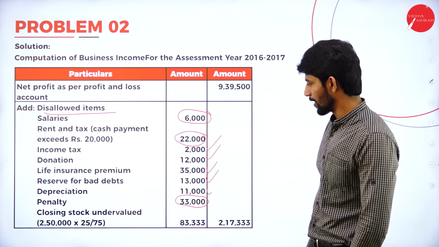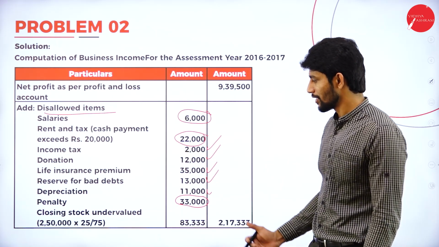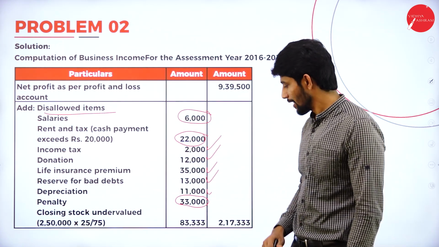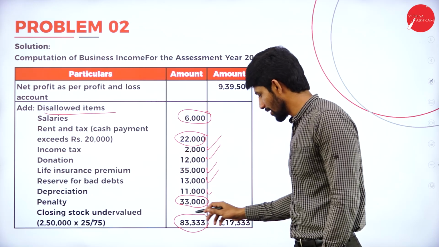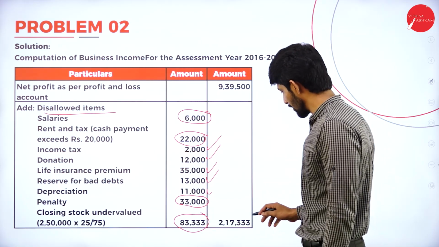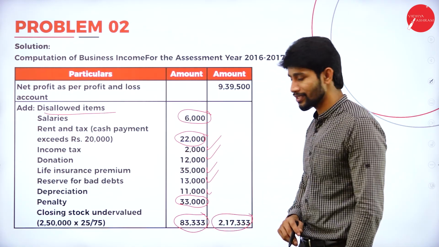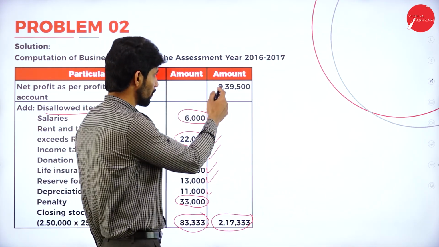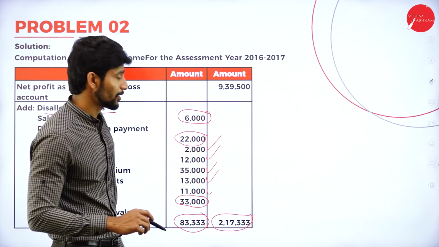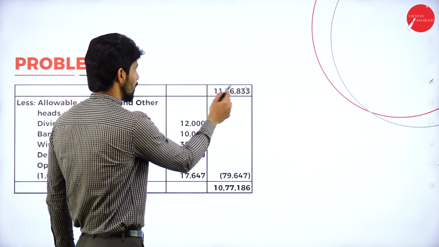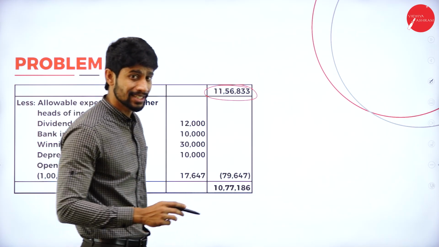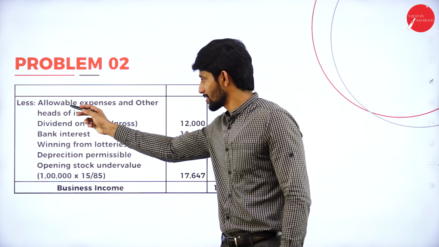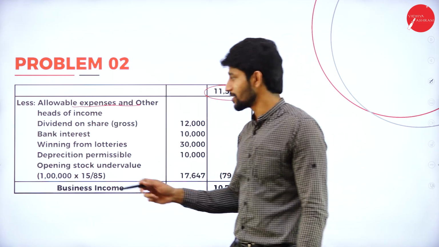Next, closing stock undervalued at 25%. So here 2,50,000 into 25 by 75, you will get 83,333. So the total here is 2,70,333 (as stated). Add that value to 9,39,500. The total you will get is 11,56,833. From that, less allowable expenses and other heads of income.